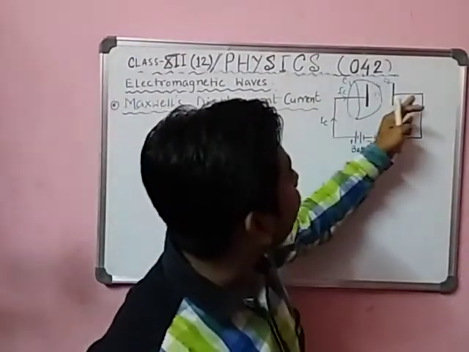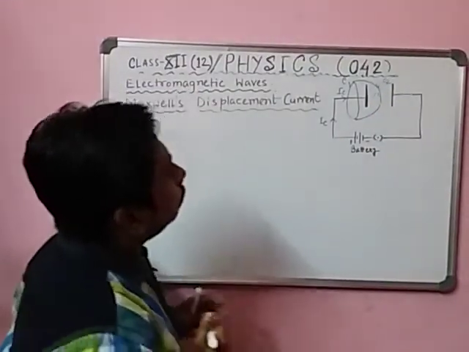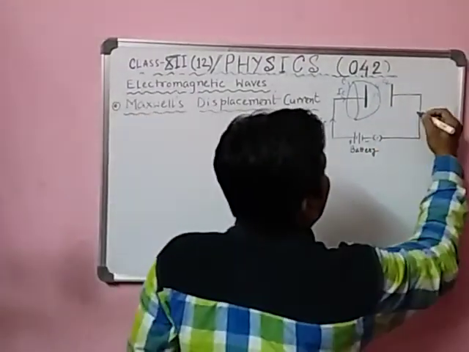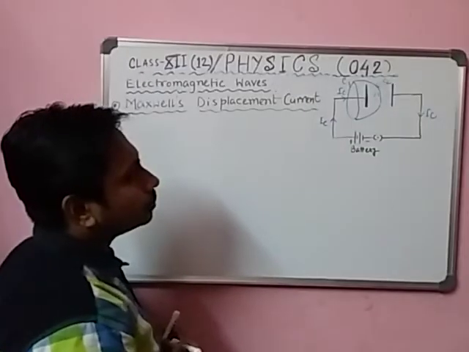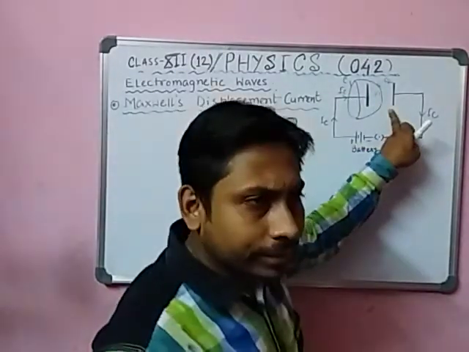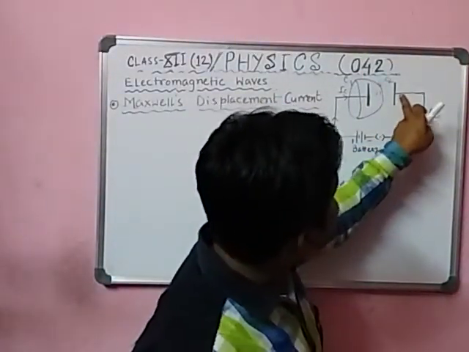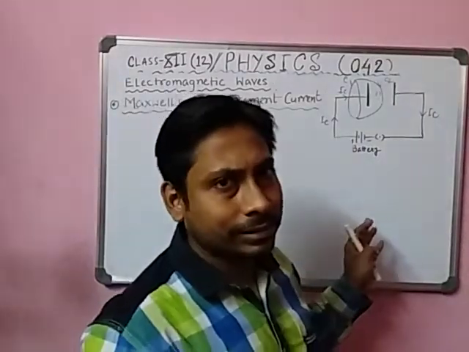Current doesn't enter this portion. But we get conduction current after this plate. So how is it possible? Current entering through this, there is nothing, but after this plate we get the current as it is. Is it possible?